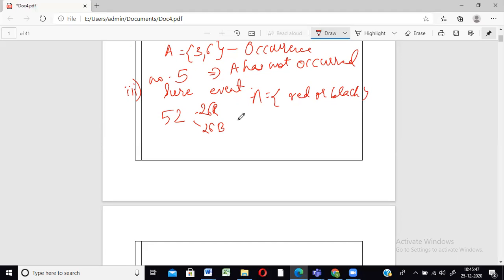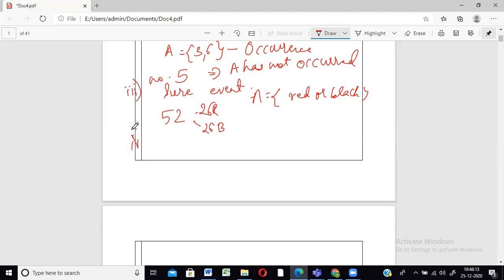You cannot have a green card, you cannot have a blue card, correct? So if I say the card picked up is either a red card or a black card, of course that is covering all the sample points of the sample space. Because the entire sample space had 52 cards in total, comprising 26 red and 26 black. So the whole thing is covered. So that is called a sure event. It means it is going to happen, right?